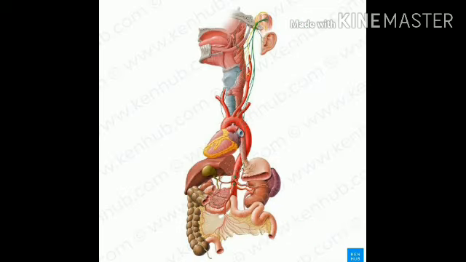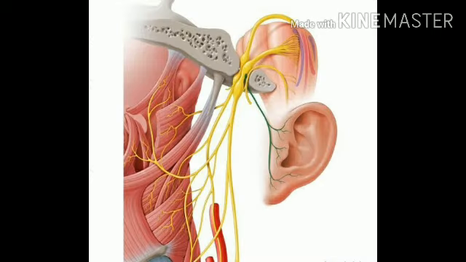It is sometimes referred to as the wandering nerve. The vagus nerve originates from the medulla oblongata of the brainstem. In its intracranial course, the fibers of the vagus nerve run forwards and laterally through the reticular formation of the medulla oblongata between the olivary nucleus and inferior cerebellar peduncle.